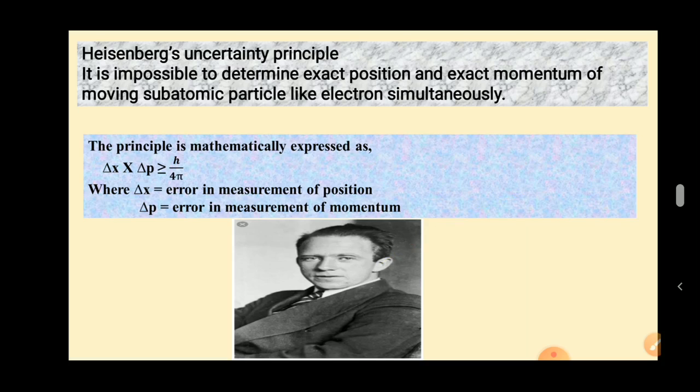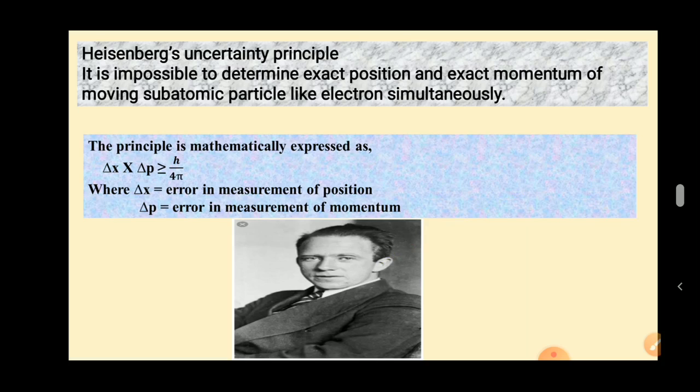Now we'll move on to the next term, Heisenberg's uncertainty principle. You can see the picture of Heisenberg. Now what is the principle? According to him, it is impossible to determine exact position as well as exact momentum of moving subatomic particles like electron simultaneously.